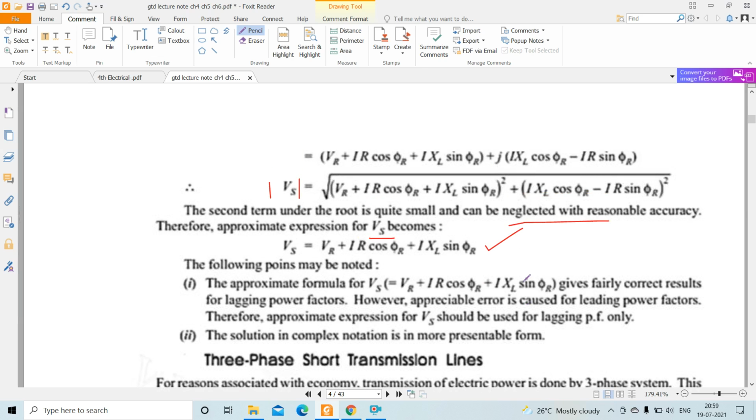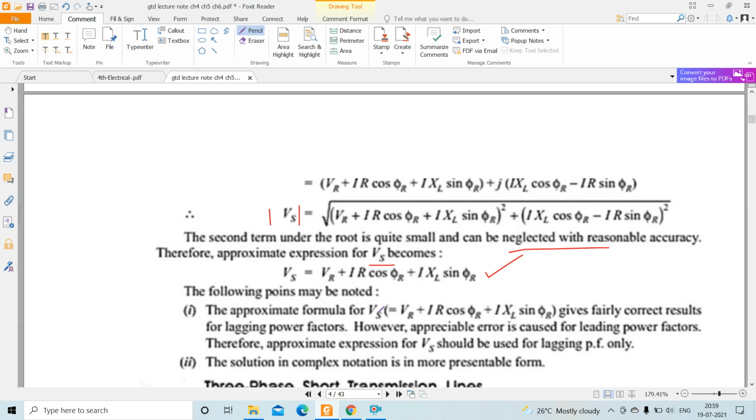The following points should be noted here. The approximate formula for VS gives fairly correct results for lagging power factor, but appreciable error is caused for leading power factor. So when we consider leading power factor, there will be some error. Therefore the approximate expression for VS should be used only for lagging power factor. The solution in complex notation is in a more presentable form. So this is all about the performance of the short transmission line.